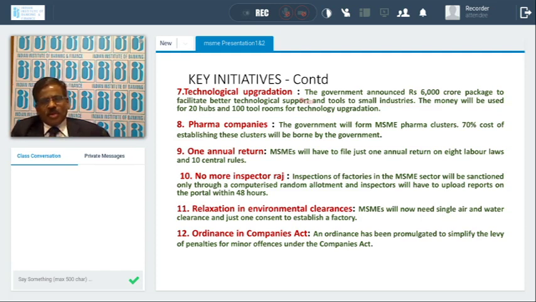As I discussed with you, about 116 returns have to be filed annually by any MSME unit. In lieu of all this, only one return has to be filed for 8 labor laws and 10 central laws together. They need to file only one annual return. It's not mandatory to file monthly or quarterly; it is made yearly. All these returns have been combined into one return, to be filed only once annually.